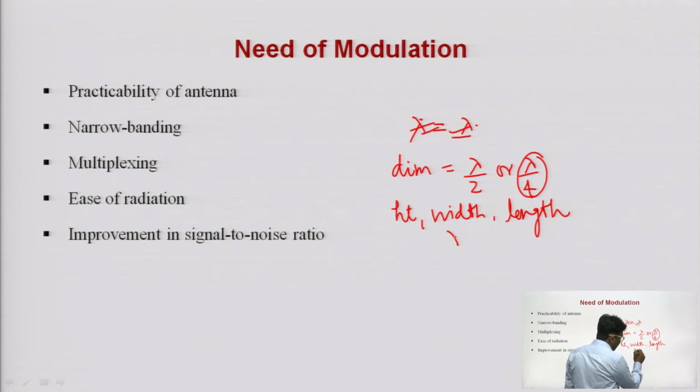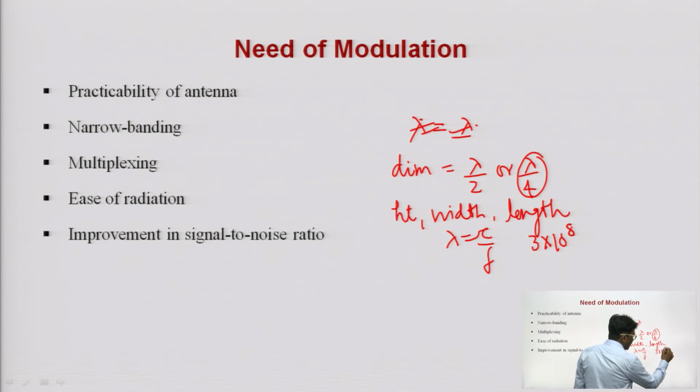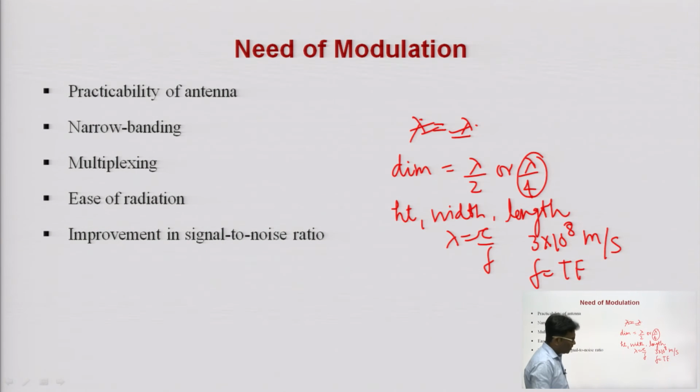Lambda is given by c upon f, where c is the velocity of light, 3 into 10 to the power 8 meter per second, and f is the transmitted frequency. This is the frequency which the transmitter is transmitting without modulation.